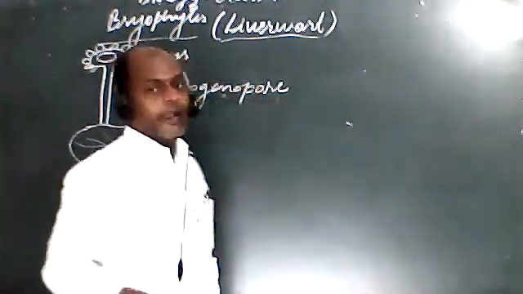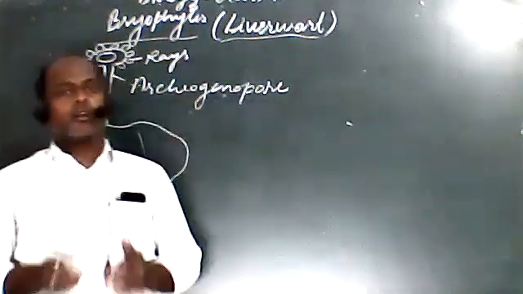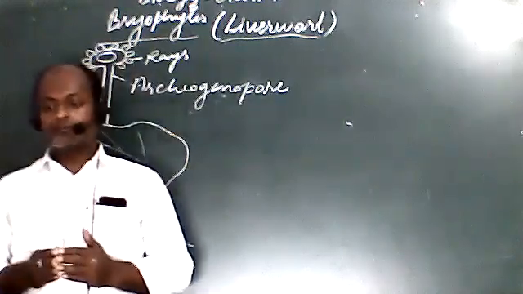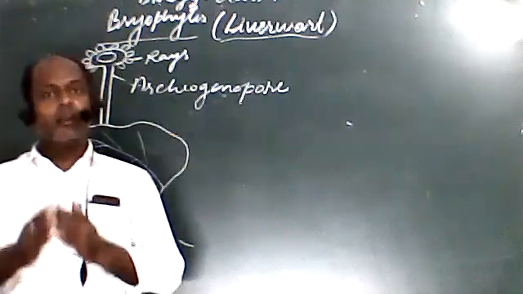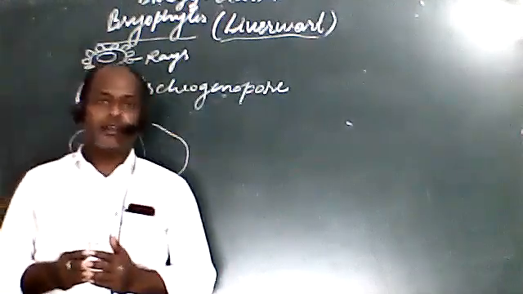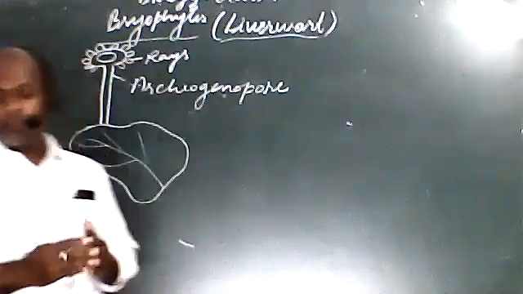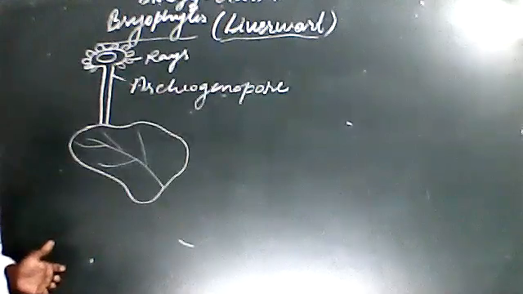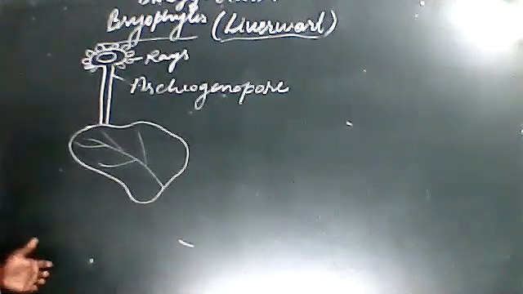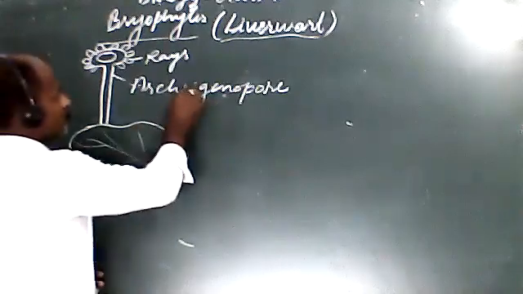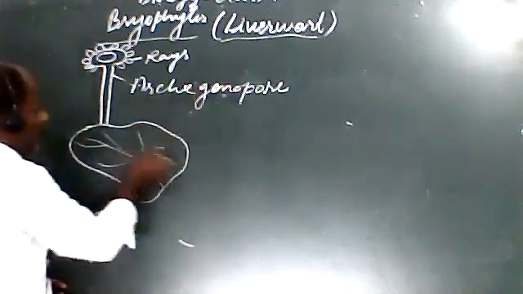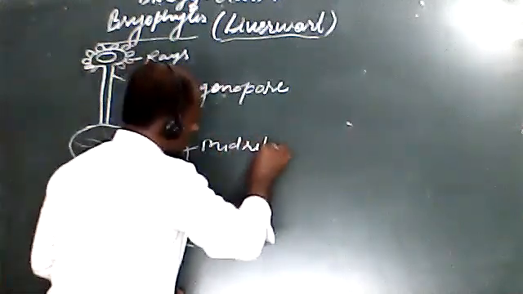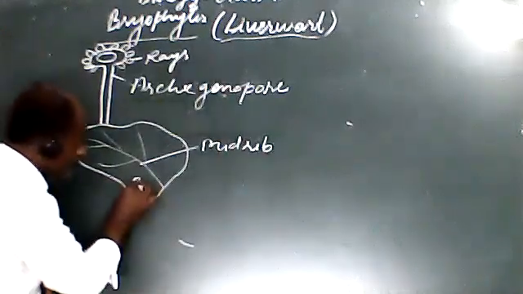As we have studied, the male reproductive organ of bryophytes is Antheridia, and the female sex organ is Archegonia. So that is the Archegonopore, and this is the midrib.